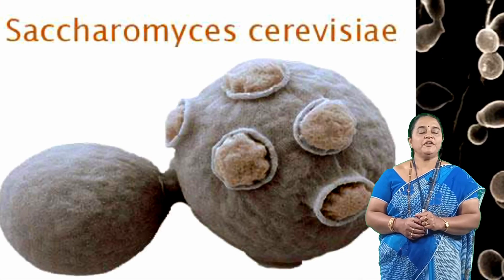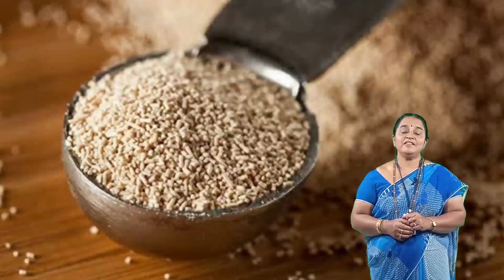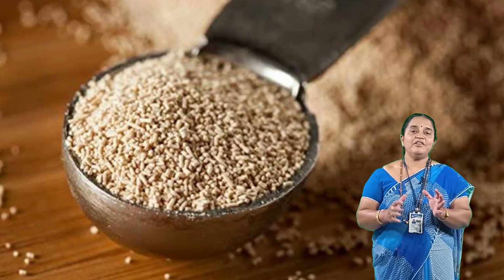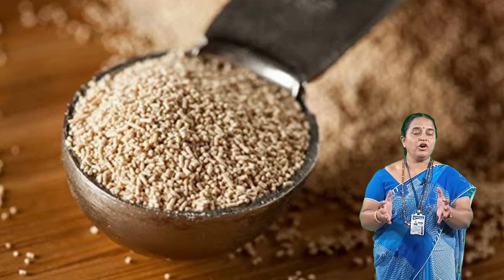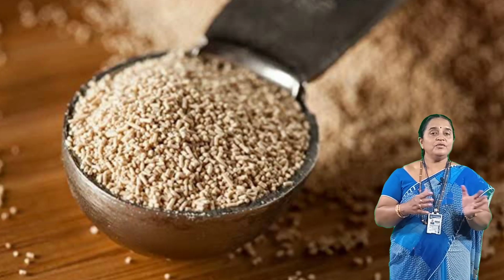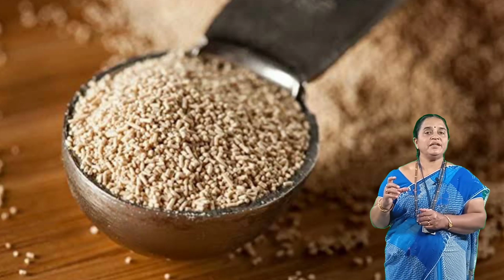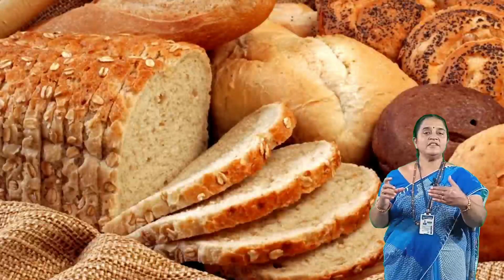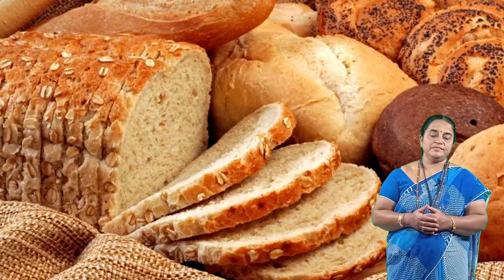The common name given to this organism is baker's yeast. As yeast feeds on the carbohydrates present in the maida, it allows fermentation, and during fermentation, when the temperature is given, CO2 evolves.